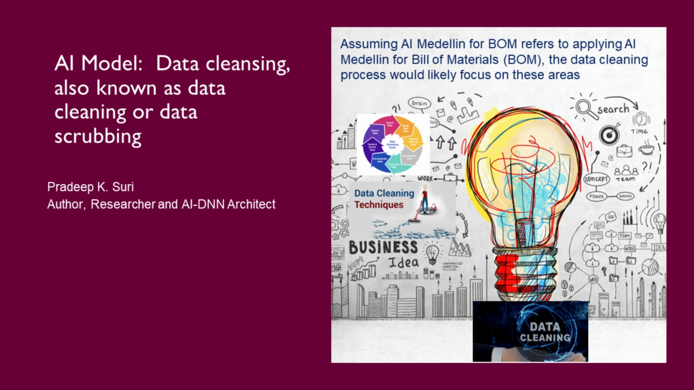Component hierarchy: checking for circular references, broken linkages, or missing parent-child relationships. Quantity information: checking for inconsistencies, identifying unrealistic values, and ensuring data completeness. The document outlines the common steps involved in data cleaning. Identifying irrelevant data: removing data points that don't contribute to the analysis.